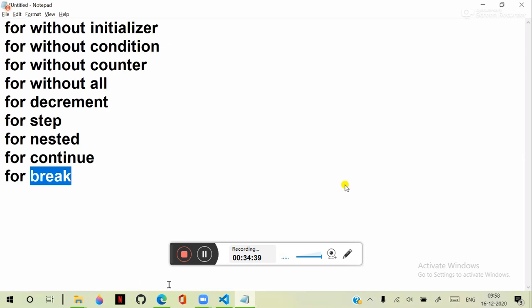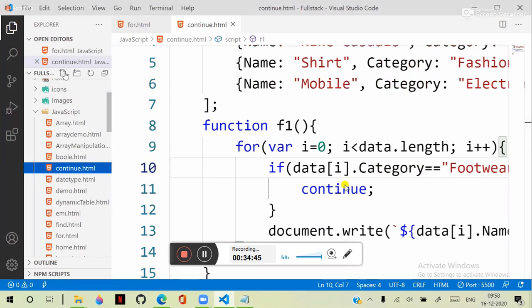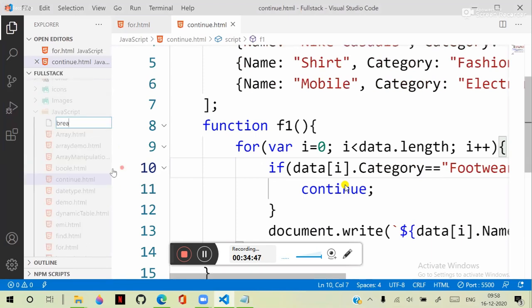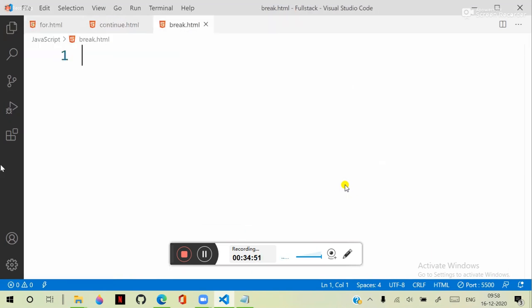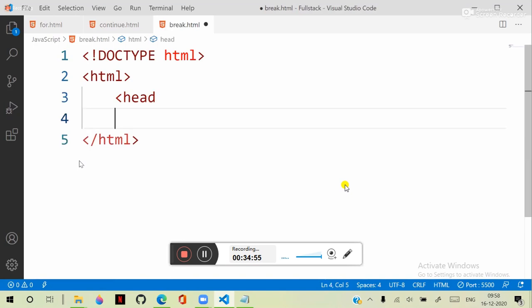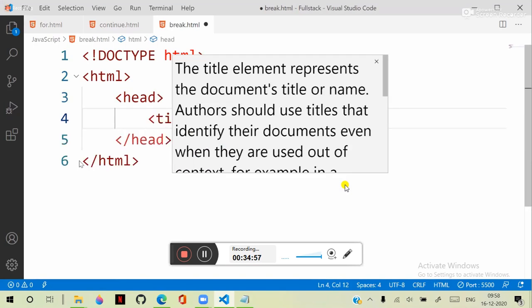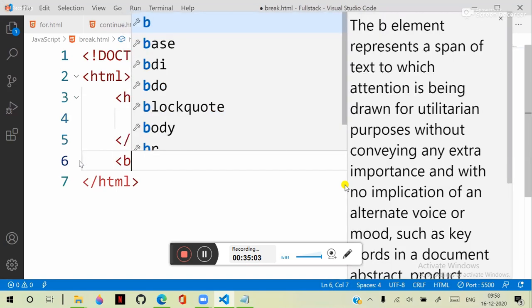Suppose we are configuring here. Let's put one more simple option I am showing you, break.html. Now here we are defining HTML, head and title, say break, and the body.